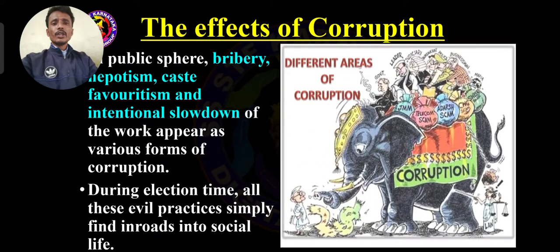See here, during election time, all these evil practices, very worst practices, we can simply see on the roads, in social life. In social life, look at the elephant. The elephant is like corruption. Upon that, see, most of the political leaders are involved in doing scams, different and various types of scams. So behind that elephant standing for, got it?